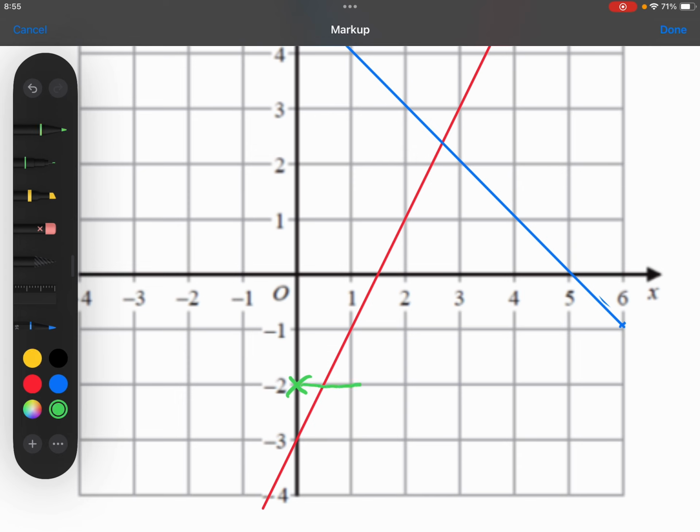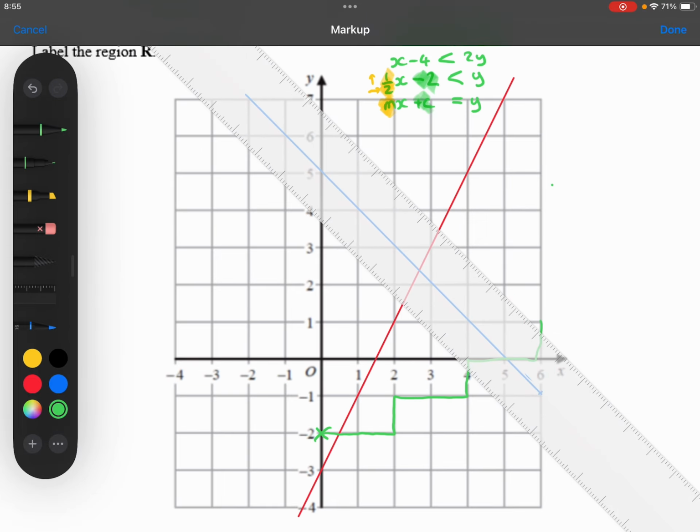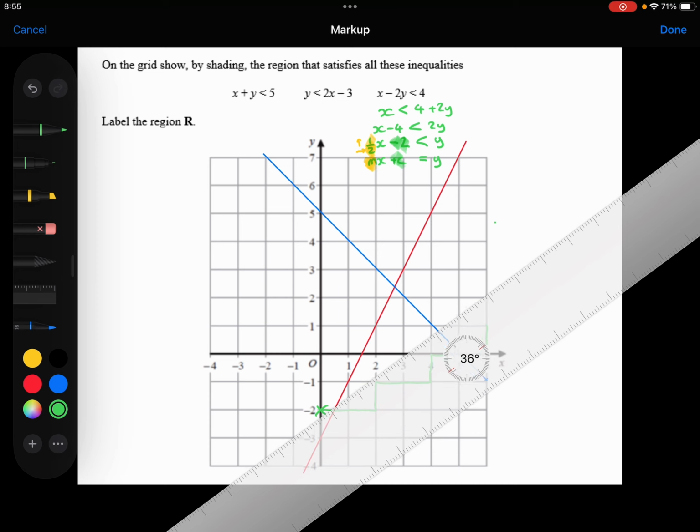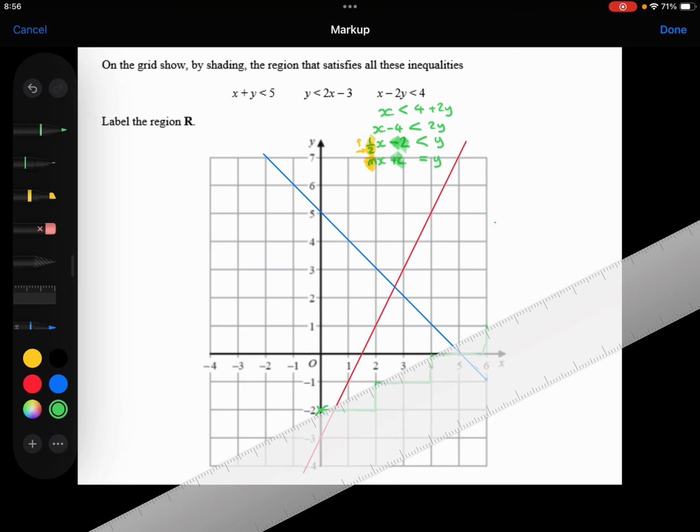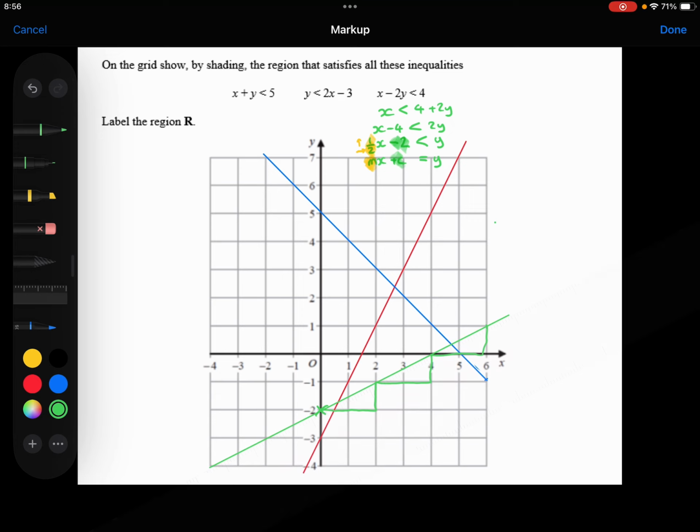So along 2 up 1, along 2 up 1, along 2 up 1, and so on. Something like that.